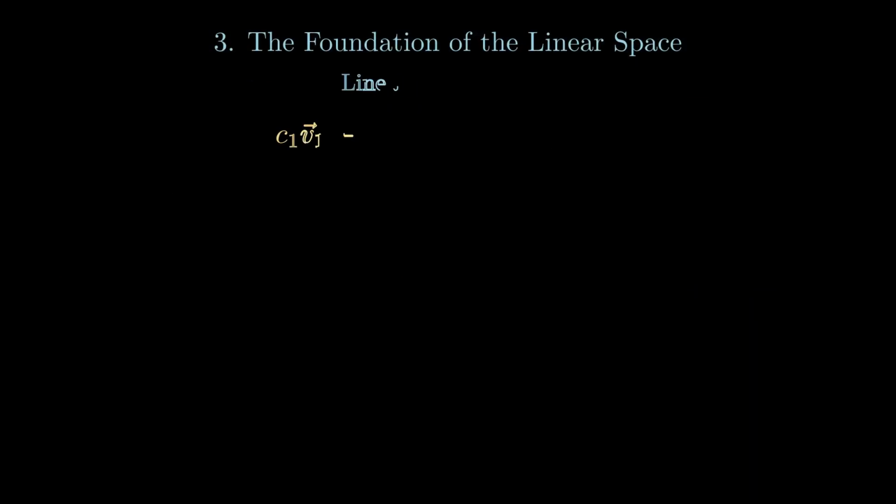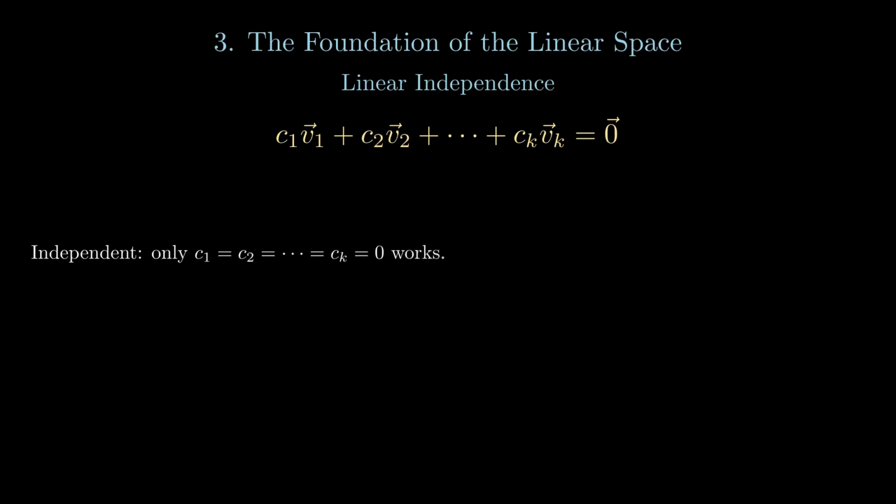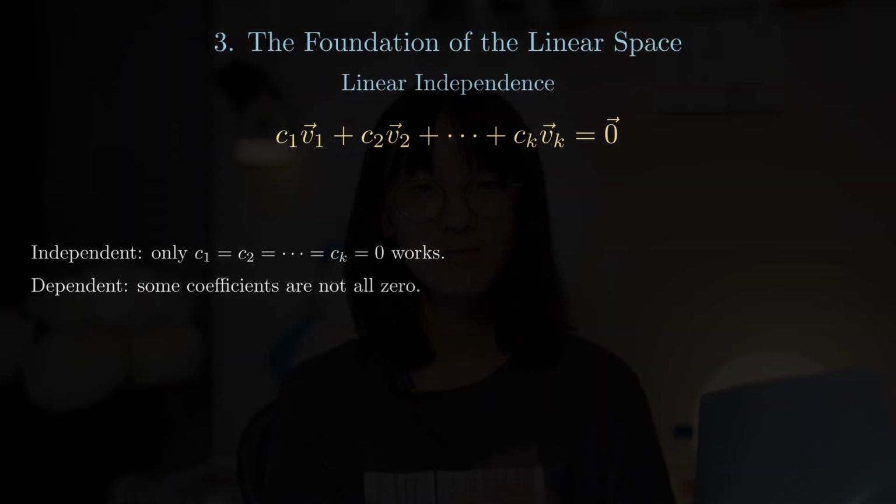Linear dependence and independence. Here comes a set of vectors in the linear space V. We say these vectors are linearly independent if the only way to satisfy the equation is by setting all the scalars to 0. If we can find a set of scalars, not all 0, that satisfies the equation, the vectors are linearly dependent. Yeah, this seems a little bit abstract, right? Actually, it means something very simple for one vectors.